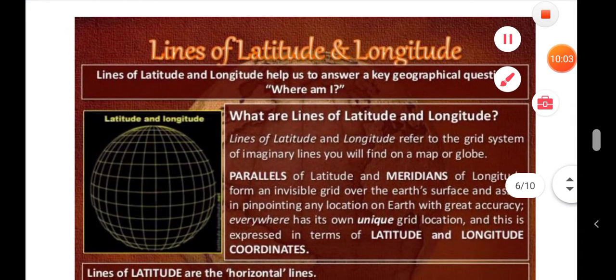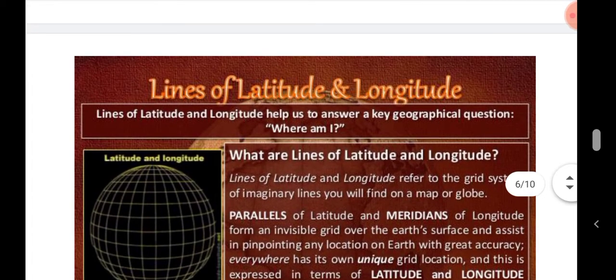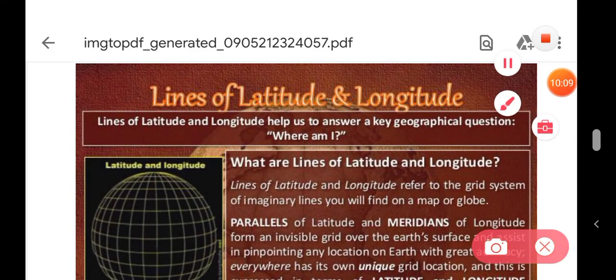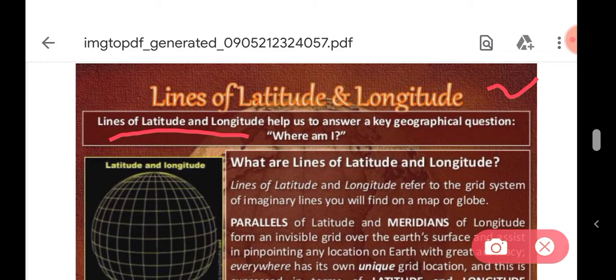Now we will learn some important points about the lines of latitudes and longitudes. You have also read this in some other videos by the help of some pictures, what are the latitudes and what are longitudes. Lines of latitudes and longitudes help us to answer a key geographical question: where am I? If you want to know where you are on this earth, you can use this globe, and by the help of the grid made by latitude and longitude, we can know about it.